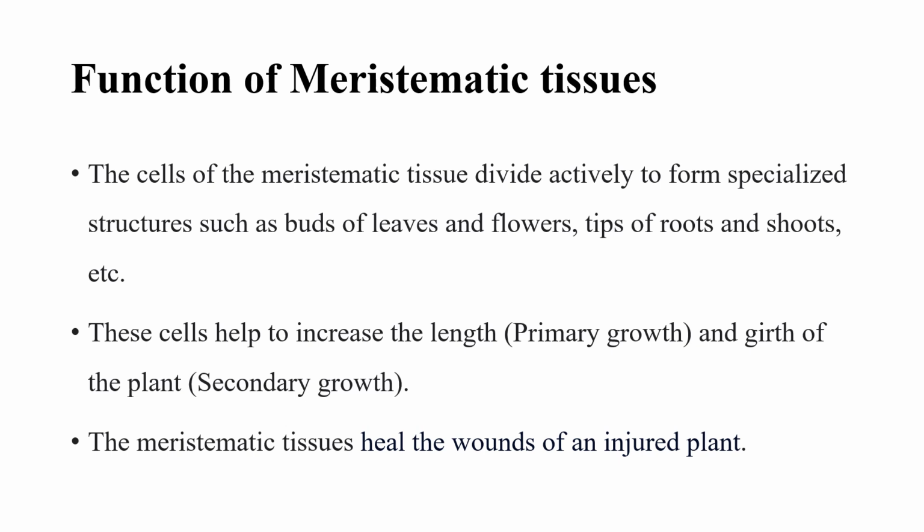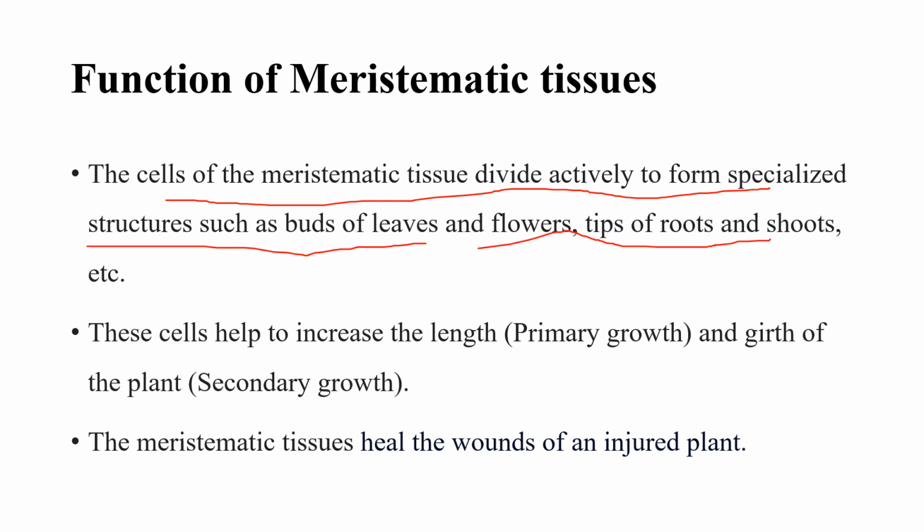Then the function of meristematic tissue. What is the function of meristematic tissue? The cells of meristematic tissue divide actively to form specialized structures such as buds of leaves, flowers, tips of root and shoot, etc. Then the cells help to increase length, that means primary growth, and girth of the plant, that is secondary growth. Meristematic tissue heals the wound of the injured plant.